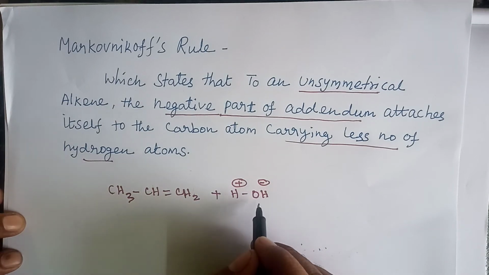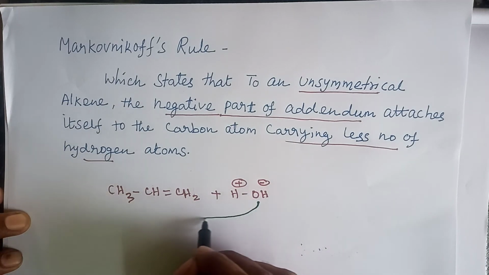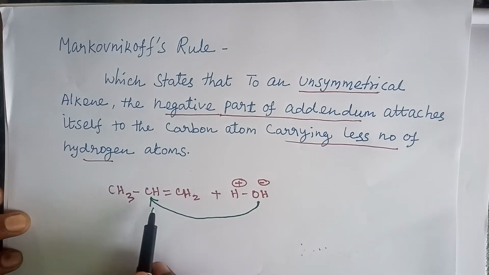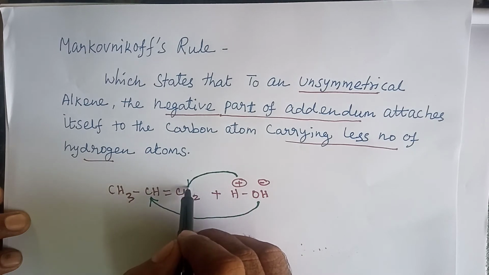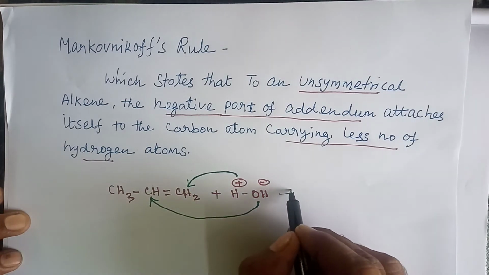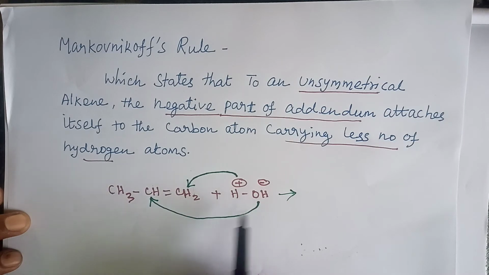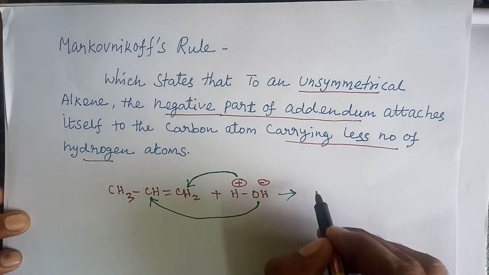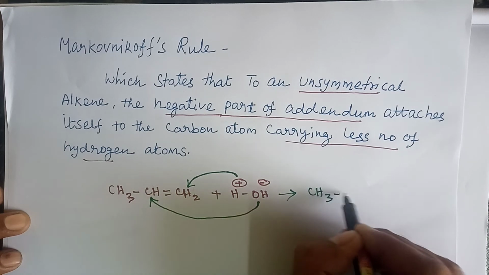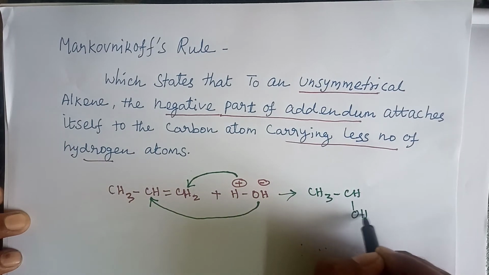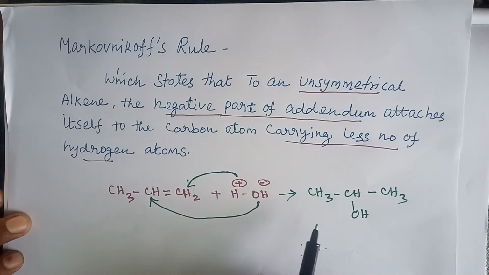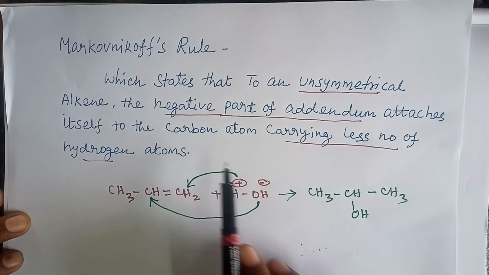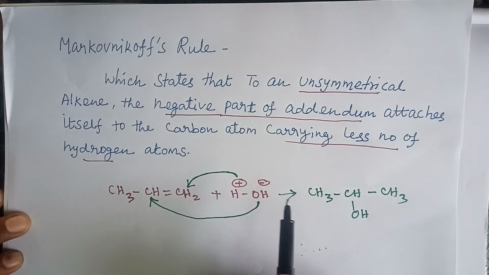According to Markovnikov's rule, this negative part of the addendum attaches to the carbon having less number of hydrogen atoms. The positive part of the addendum attaches to the carbon having more number of hydrogen atoms. This is Markovnikov's rule. So it gives CH3-CH(OH)-CH3. The opposite of this is anti-Markovnikov's rule. I hope you understand Markovnikov's rule.